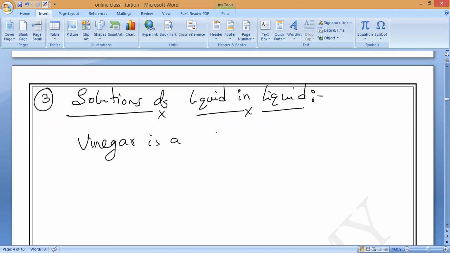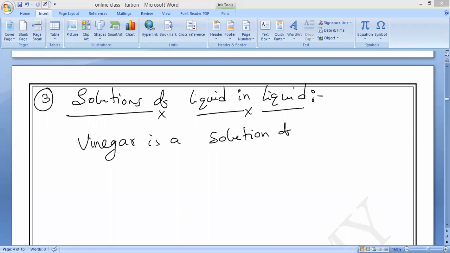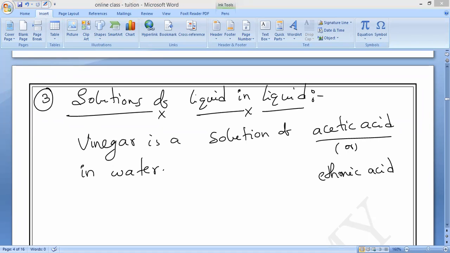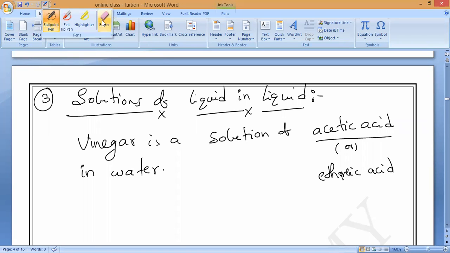Vinegar is a solution of two liquids. One is acetic acid and the other is water. Remember, vinegar is a solution of acetic acid and water. Acetic acid in water. Acetic acid we can also call ethanoic acid, all of you should remember. Ethanoic acid, E-T-H-A-N-O-I-C. Please note it down.